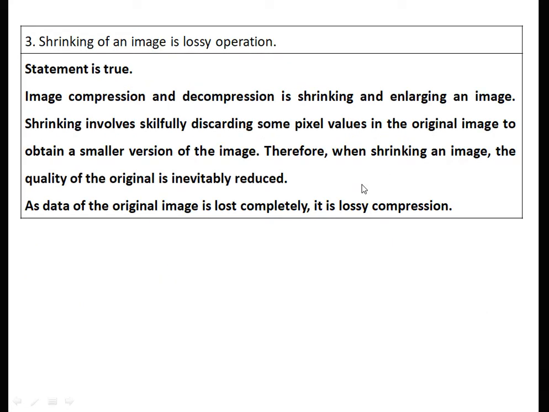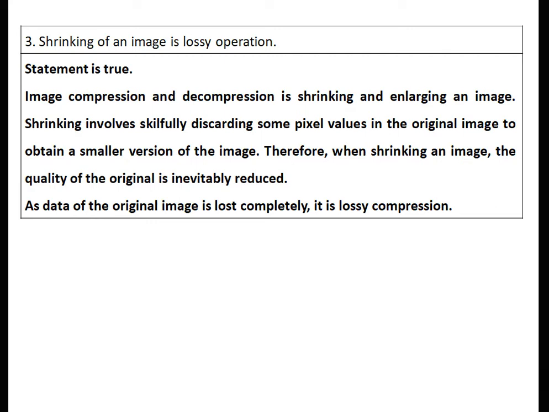Third, shrinking of an image is a lossy operation. Statement is true. Image compression and decompression is shrinking and enlarging an image. Sometimes in shrinking of the image, we are skillfully discarding some pixel values in the original image to obtain a smaller version of the image.